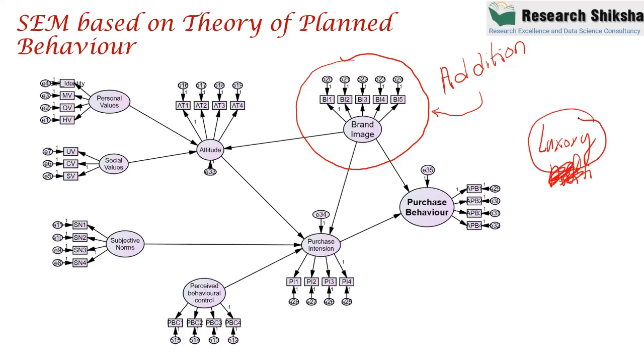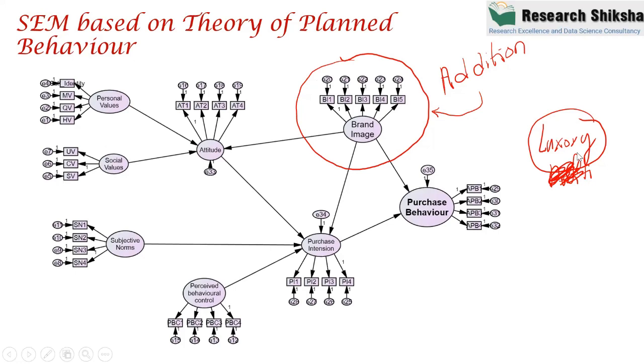In case of luxury products, the researchers say that along with all the constructs which are already there in the theory, brand image is very important. Even if you have intention and attitude, purchase intention and purchase behavior will not come if the brand is not there. So in case of luxury products, brand image plays a very important role. The scholar added this new construct to enhance the theory, so this is an extension of the theory of planned behavior.